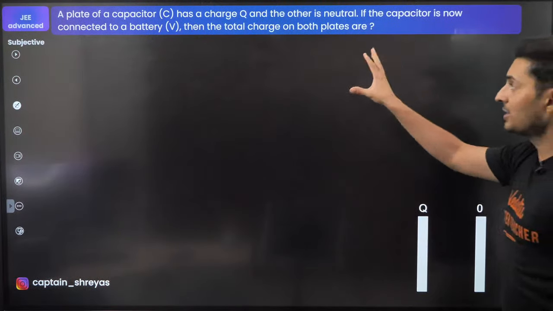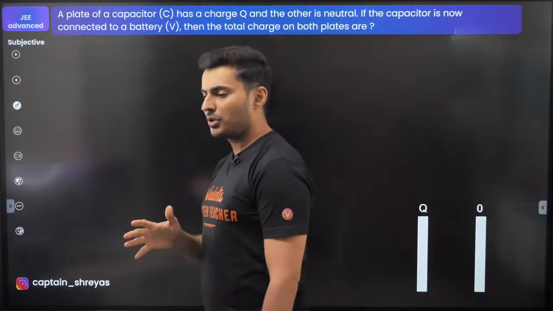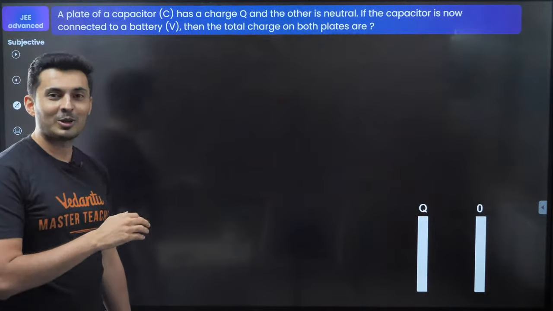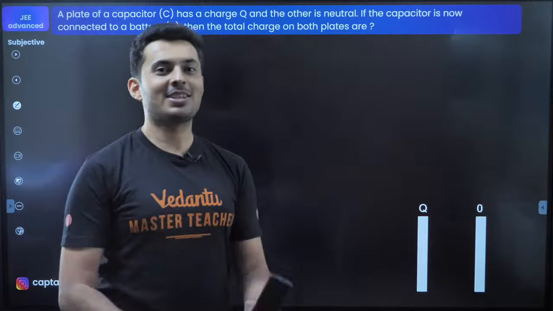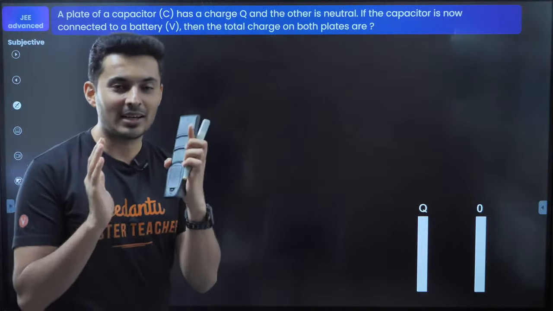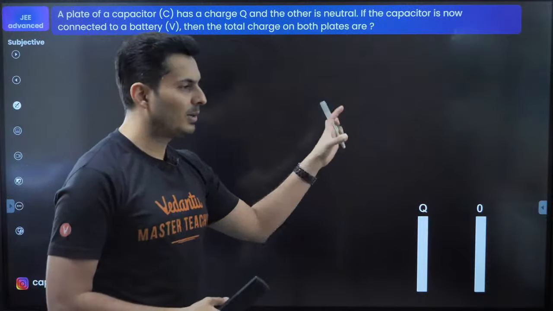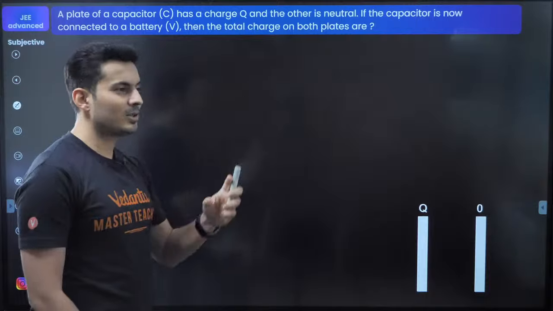This plate has a charge Q. The other plate does not have charge. This kind of question is very rare, but if it comes, it will be crazy because a lot of people will be completely blown away because they would not have studied a simple object like a parallel plate capacitor in a very detailed manner. And IIT people will exactly target that concept where you miss the distribution of the charges.